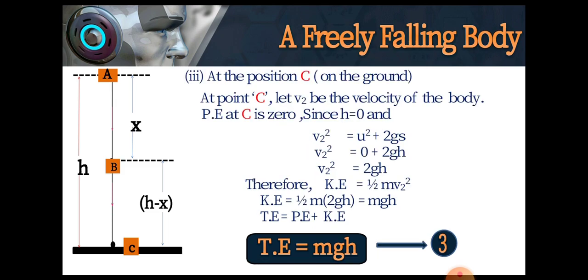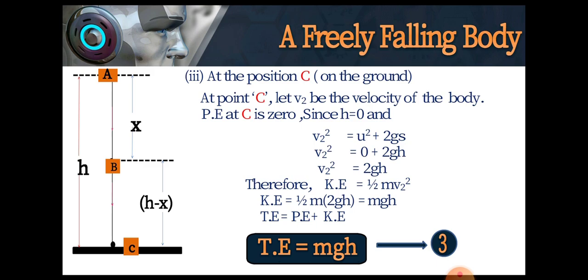Now at position C, let the velocity acquired by the body on reaching the ground from position A be v2. Then potential energy at C is 0 since h is equal to 0. And to find kinetic energy, we use Newton's third equation of motion, v squared is equal to u squared plus 2as. Here u is 0, s is equal to h, and a is equal to g.